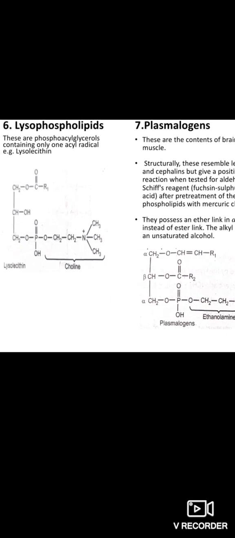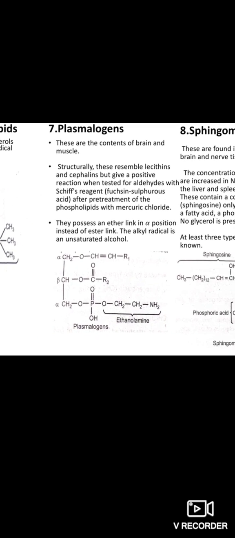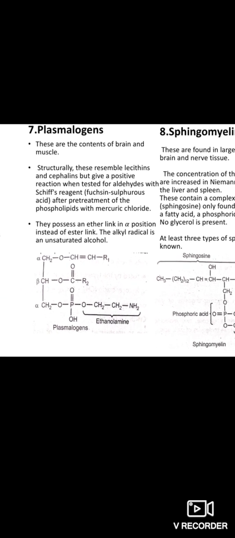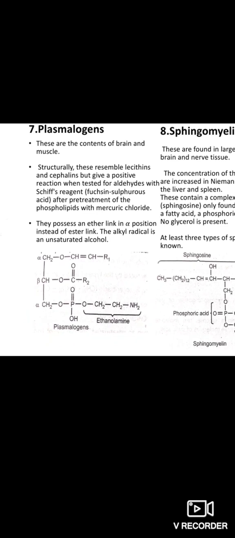Next one is lysophospholipids. They are phosphoglycerols containing only one acyl radical, and here you can see the structure of lysolecithin, attached with the choline. Plasmalogen. These are contents of brain and muscle. These resemble lecithins and cephalin structurally, and give a positive reaction when tested with the aldehyde Schiff reagent. They possess an ether linkage at alpha position. Here you can see the alpha carbon, and instead of ester linkage, they possess the ether linkage. The alkyl radical is an unsaturated alcohol.